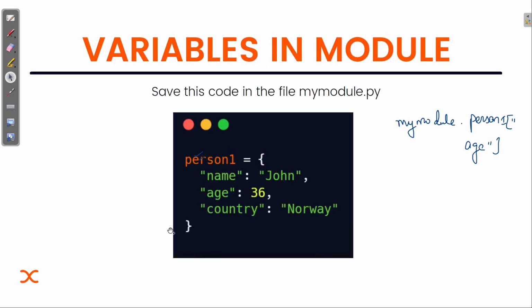You can see age is our key. If you remember the syntax of a dictionary, we have a key value pair. So here, inside this person1 we will go for age, and then 36 will be printed. So that's the simple way. If you are clear with the concept of dictionary, then you will not have any problem with this.